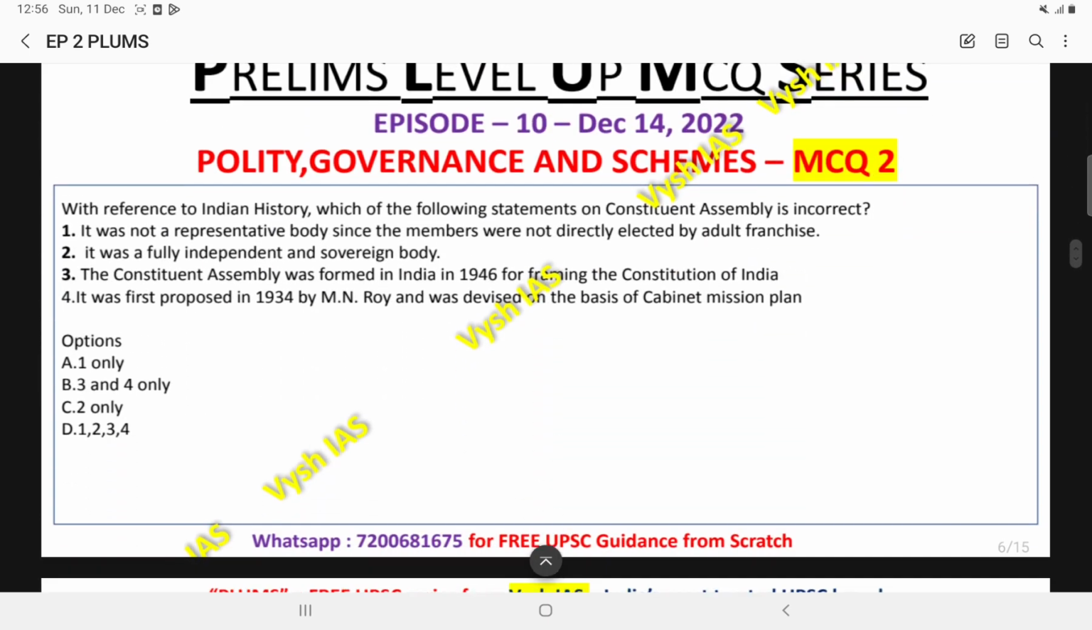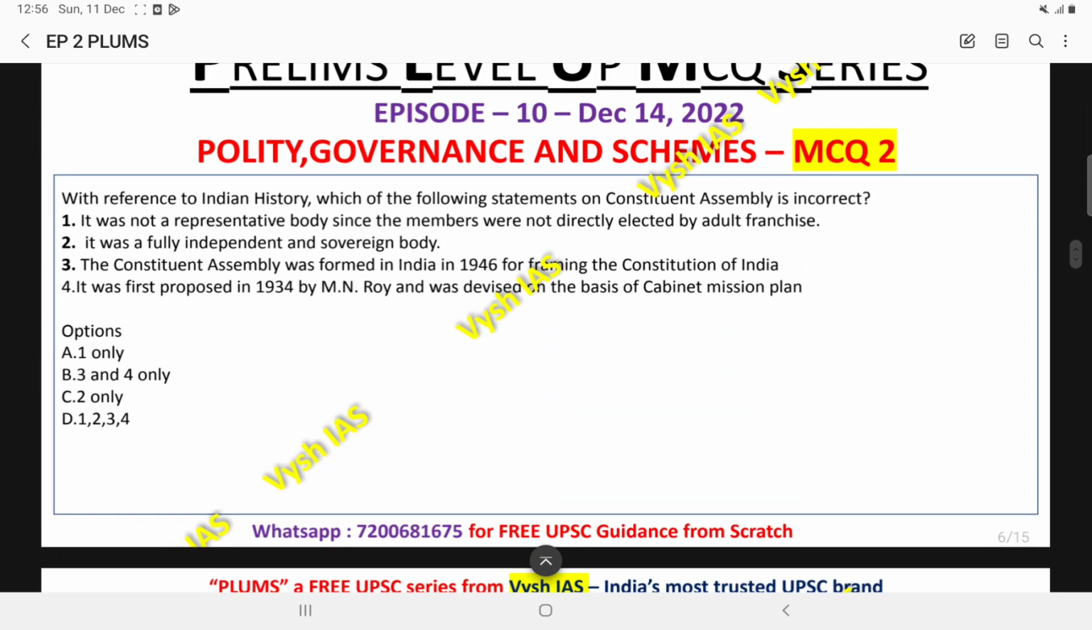Now come to the second question. With respect to Indian history, which of the following statements on the Constituent Assembly is incorrect? Again, read the question very carefully. It is asking about incorrect. Don't jump at it. Keep your presence of mind. Presence of mind is very important in the examination. Don't mark the answer simply because you lost your presence of mind. Read the question carefully before answering any question.